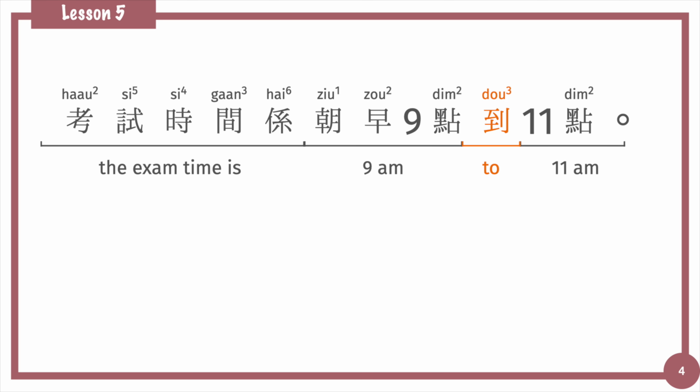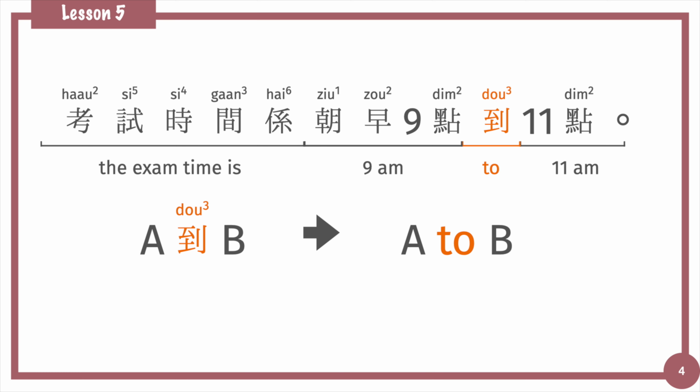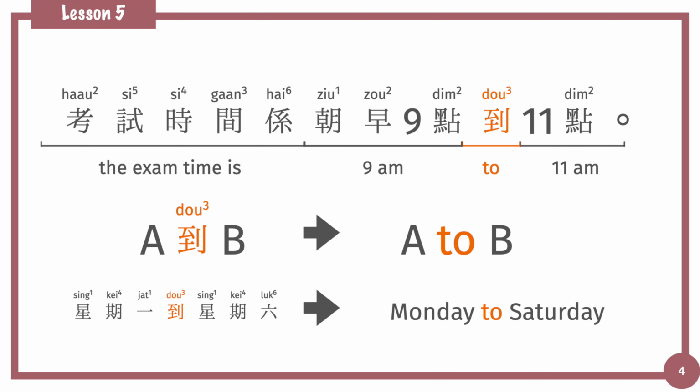Here we'll talk about the preposition 到. A 到 B is used the same way as A to B. It's often used for time and place, such as 星期一到星期六 means Monday to Saturday. So 9點到11點 is 9 o'clock to 11 o'clock.